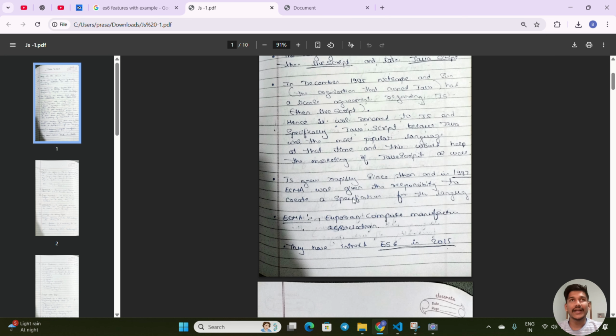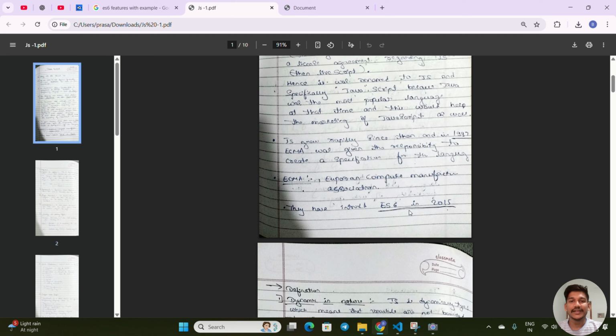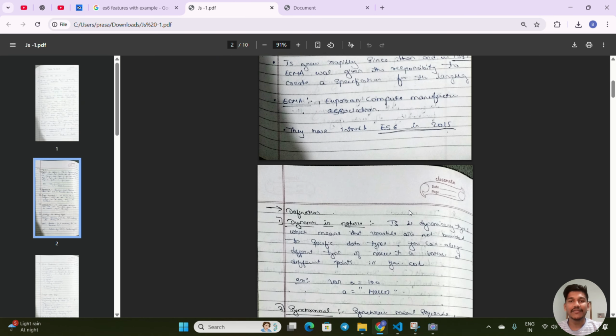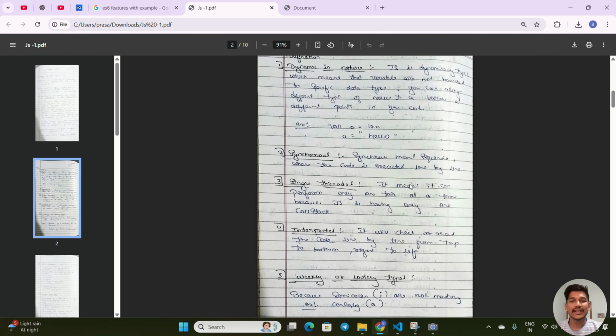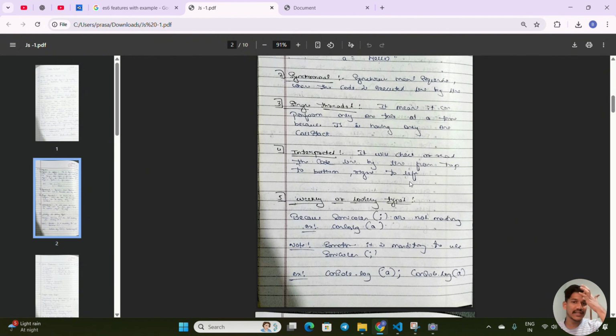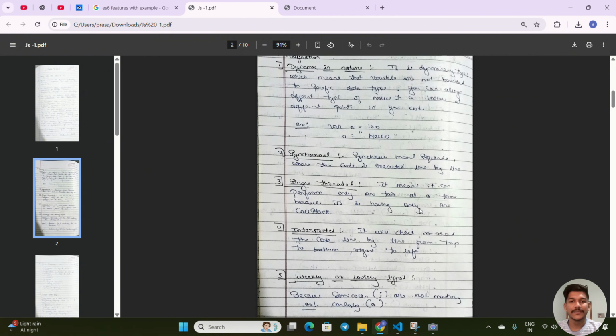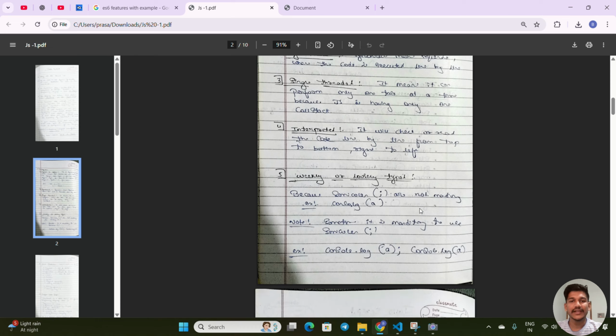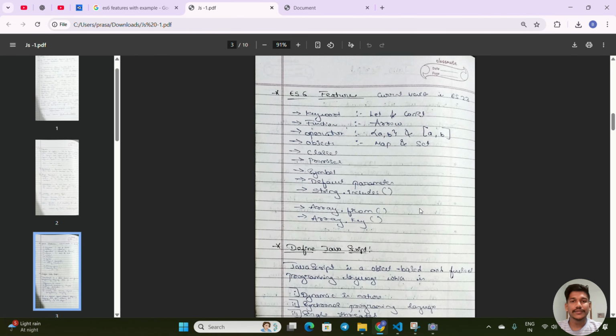After that, in 1997, it was handed over to ECMAScript, or the Netscape company, and they were marketing it and providing updates and features. These are the things we have already known: single-threaded, interpreted, synchronous, and the call stack.